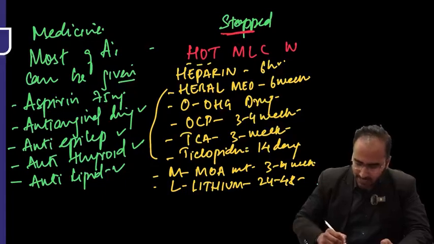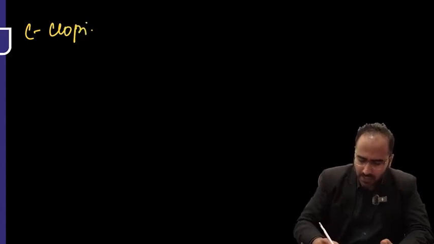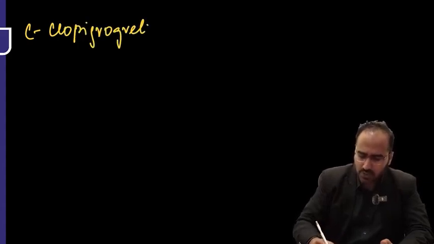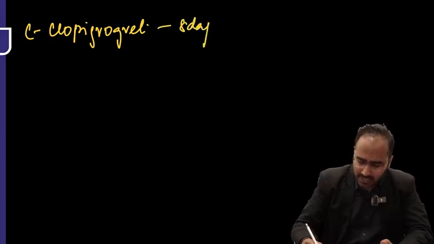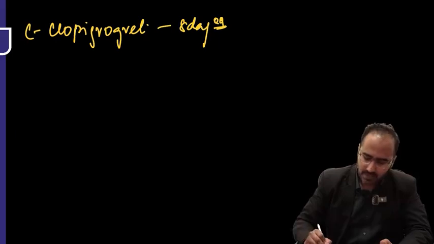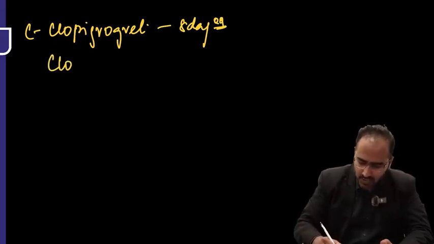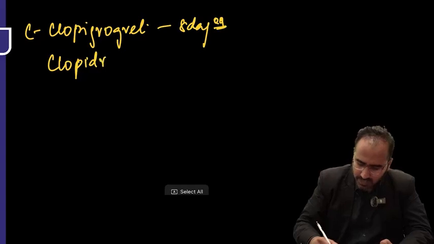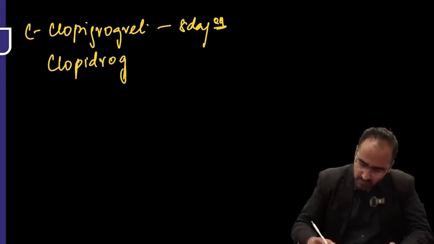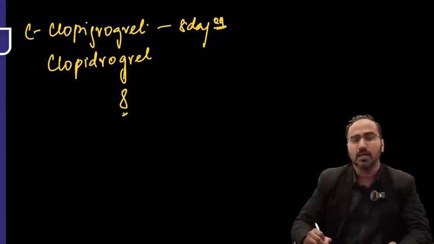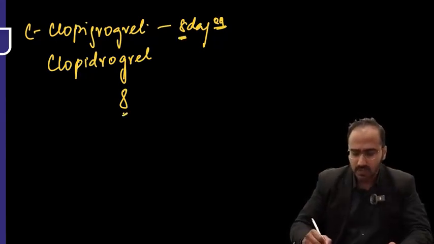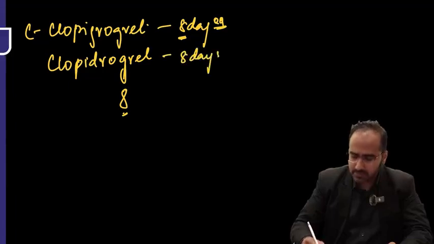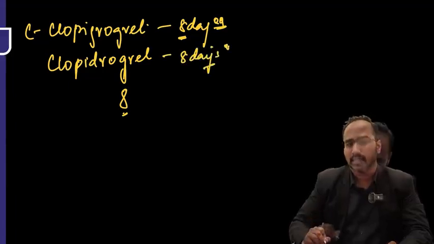Next is what, guys? ML is done. Next is C. C stands for the most important drug. Clopidogrel has to be stopped 8 days before surgery. Clopidogrel. G is there, no? Always remember, I used to write this G as 8. So I need to remember, clopidogrel needs to be stopped 8 days before surgery. 8 days before surgery. Right.